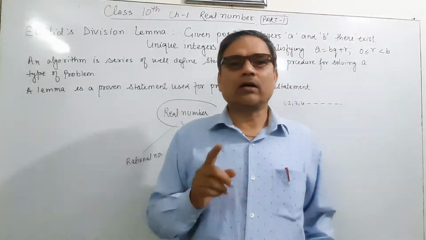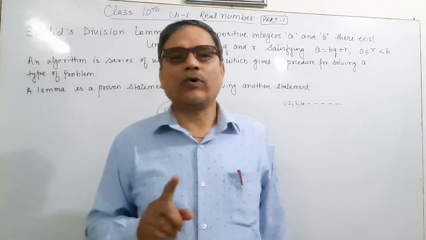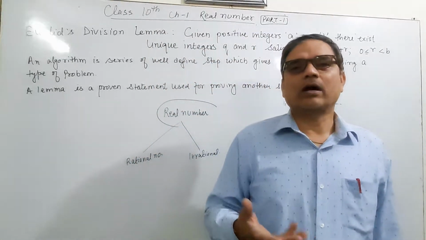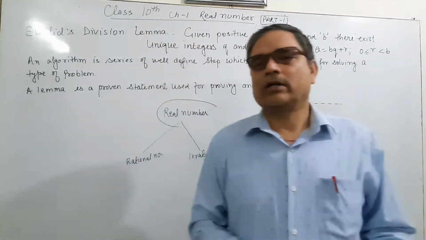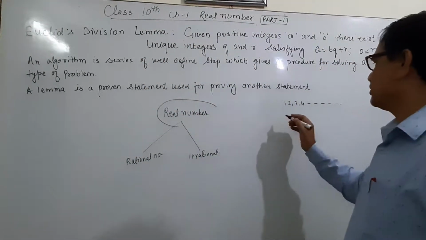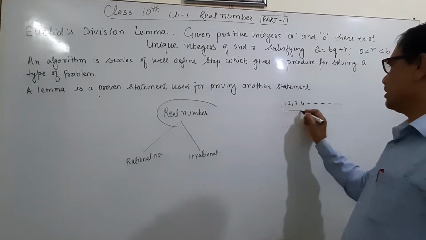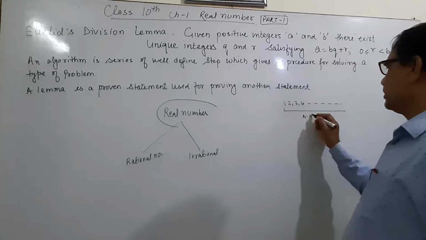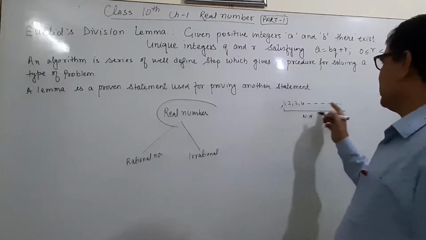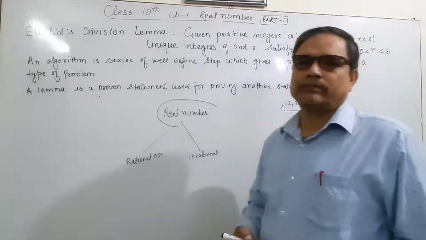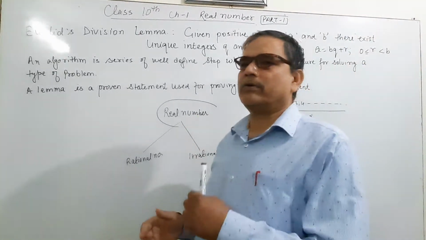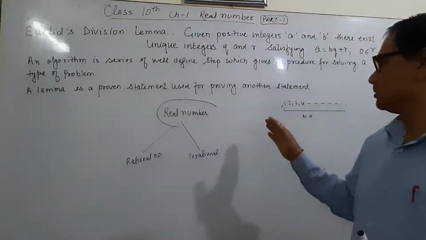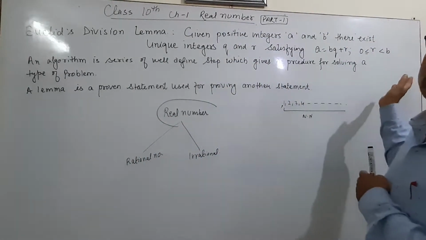That means when the numbers start from 1, those numbers are counting numbers, and these counting numbers are known as natural numbers. These are the natural numbers. It goes on up to an undefined end, to the right we can't finish because it is going on to infinity.